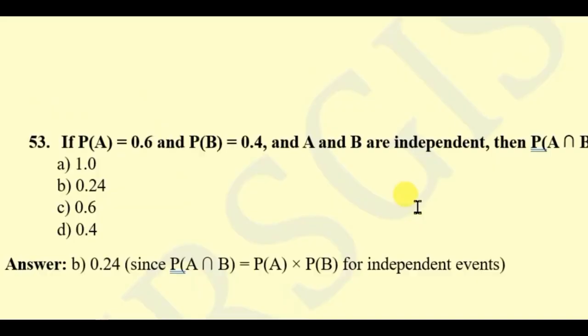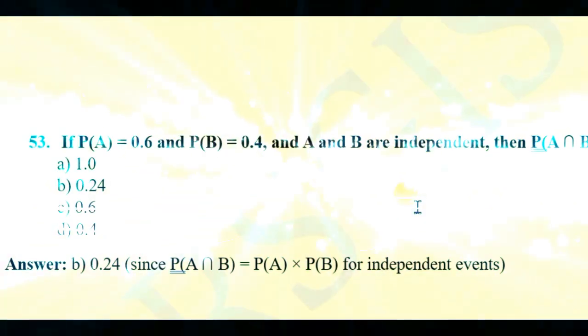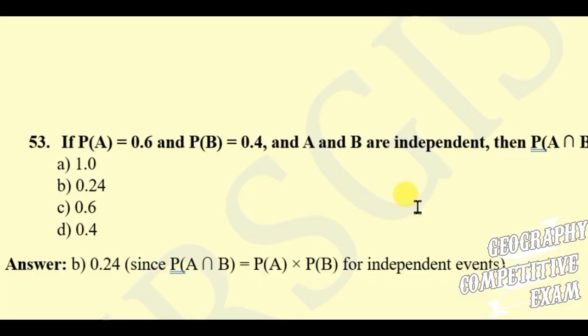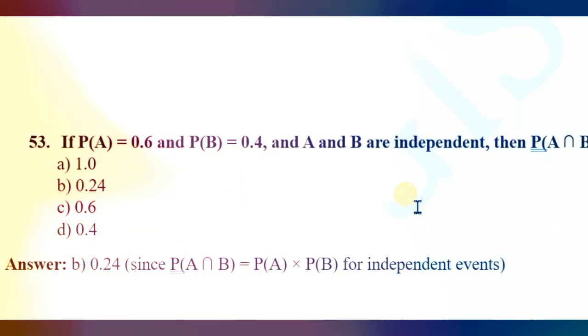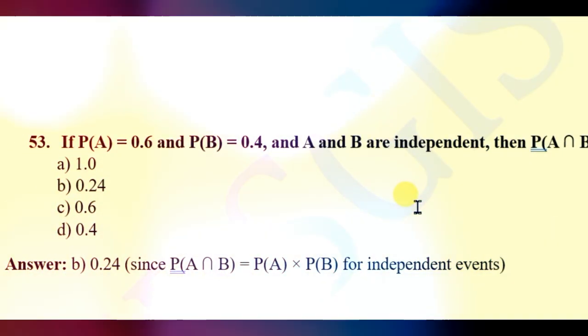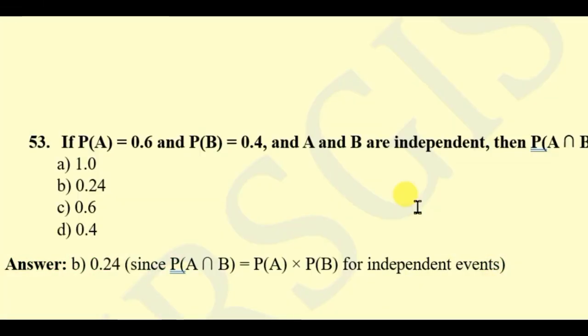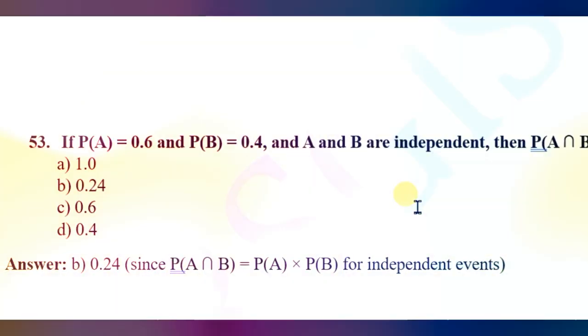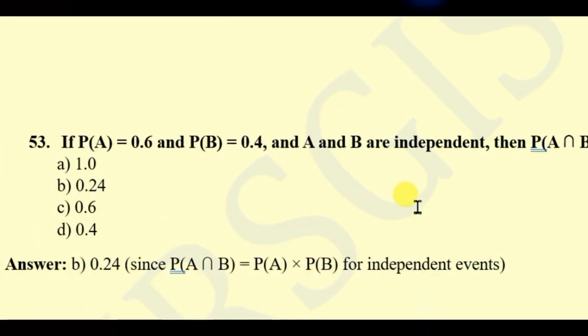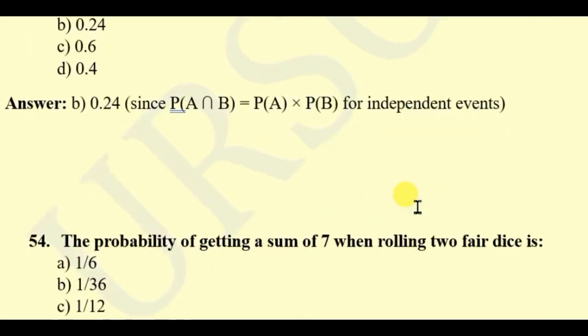If probability of A is 0.6 and probability of B is 0.4 and A and B are independent, then probability of A union B is 1, 0.24, 0.6, 0.4. Here the right answer will be 0.24, because probability of A union B equal to probability of A into probability of B for independent events. So 0.6 into 0.4 equal to 0.24.